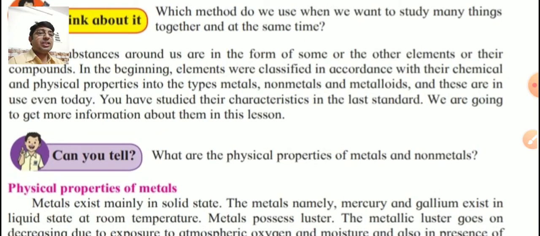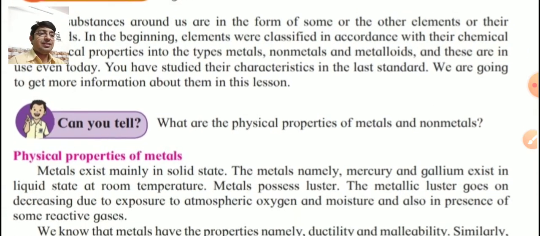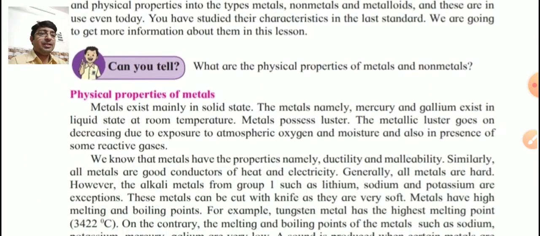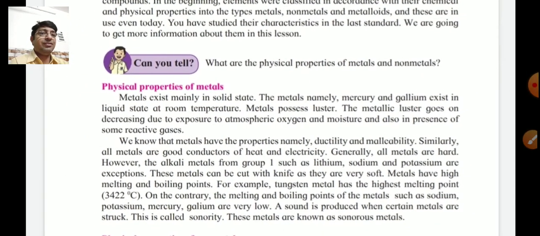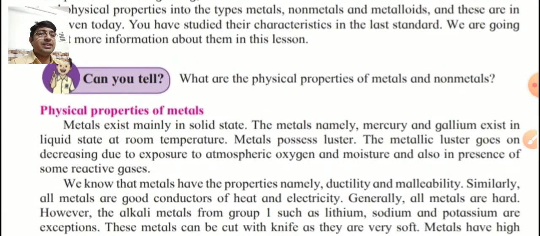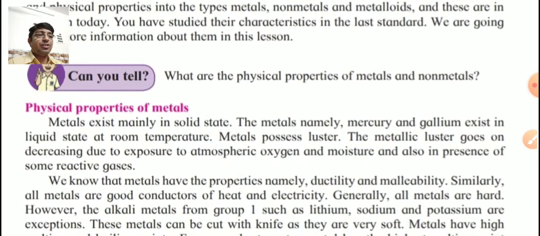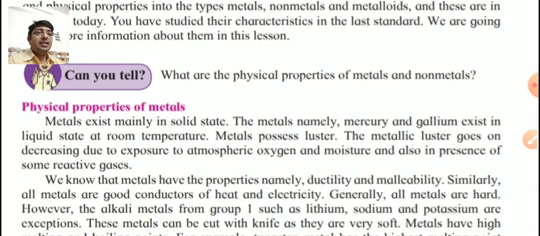So what is the question given? Can you tell what are the physical properties of metals and non-metals? So in that next paragraph that is given, and we write in the form of question and answer also. Now see there. Physical properties of metals. Metal exists mainly in solid state. The metals, namely mercury and gallium, exist in liquid state at room temperature. So most of the metals are solid in state. That is the first property.